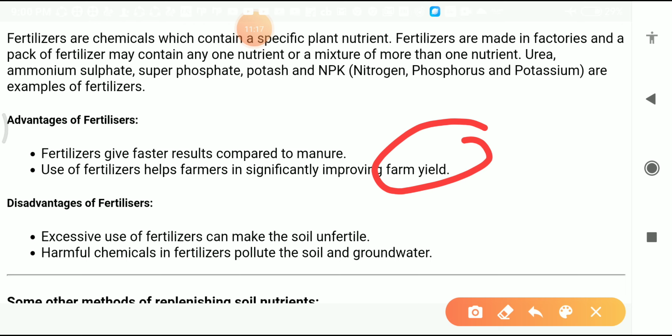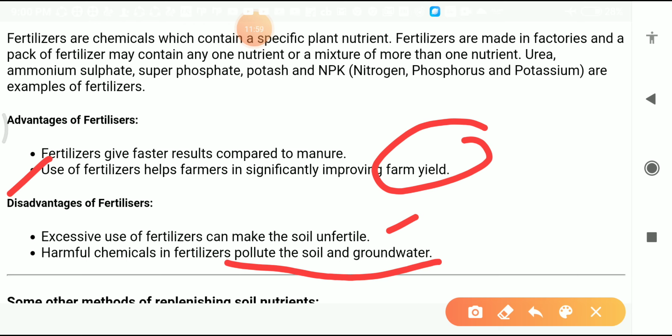Now, what are the disadvantages of fertilizers? First point is excessive use of fertilizers can make the soil unfertile. Yes, it's true. If we use fertilizers excessively in your crop fields, then it can make the soil unfertile. It means excessive use of fertilizers is not good for the soil. Another point, harmful chemicals in fertilizers pollute the soil and the groundwater.